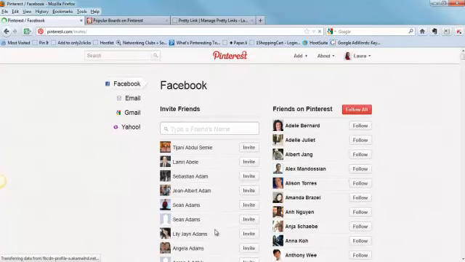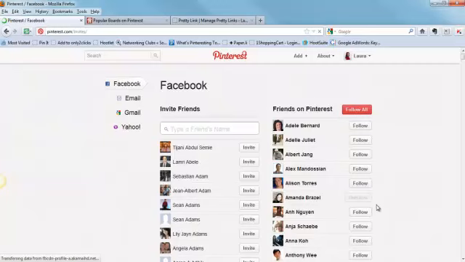Now, on the left-hand side, these are all the friends that I have that are not currently on Pinterest if I want to send them an invitation. And on the right-hand side, these are all of my friends, my Facebook friends, who are on Pinterest, who I can then have the option to follow. Following somebody is easy. You just click the button that says follow, and now you're following them. Now, when you click this button to follow them, that's going to mean that you are following all of their boards as opposed to just specific boards. So just keep that in mind. When you follow a person, you're following all of their boards.